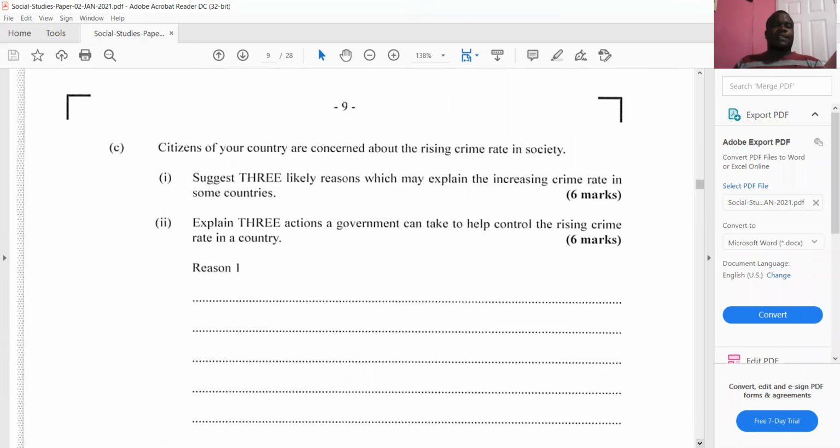C now says, citizens of your country are concerned about the rising crime rate in society. Good. Suggest three likely reasons which may explain the increase in crime rate in some countries, right? Three likely reasons to explain why crime is increasing in some countries. Number one reason why crime might be increasing is that crime pays.